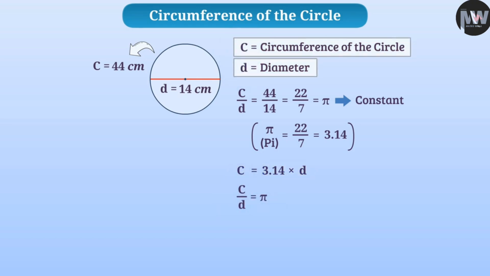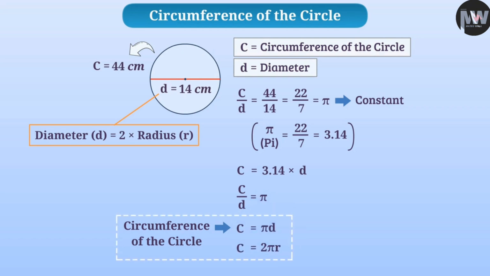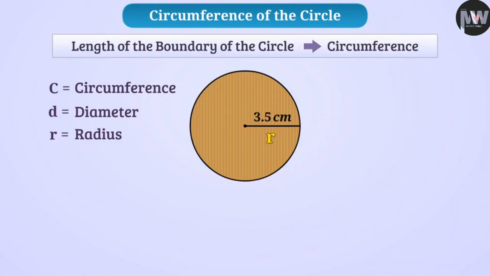This gives us the formula to find the circumference of a circle: C is equal to pi d. Since the diameter is twice the radius, that is, d is equal to 2r, we can write the same formula as C is equal to 2 pi r. This formula is very useful for finding the circumference of a circle. Like here, the radius of the circle is 3.5 cm, so the circumference of the circle will be C is equal to 2 multiplied by 22/7 multiplied by 3.5 cm, which is equal to 22 cm.